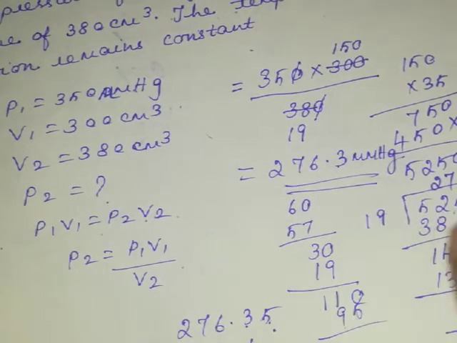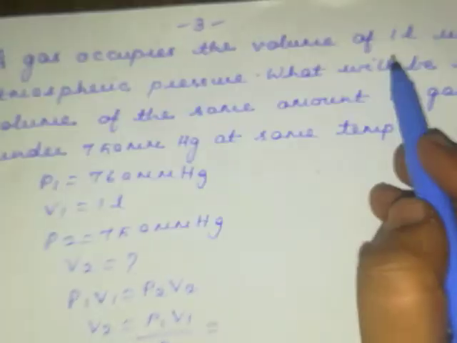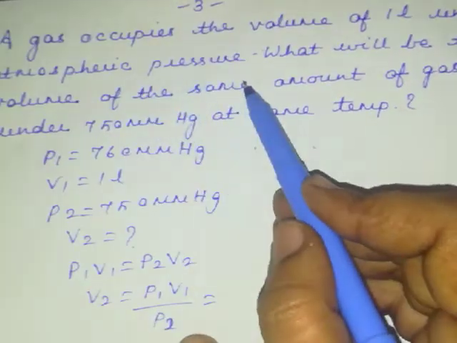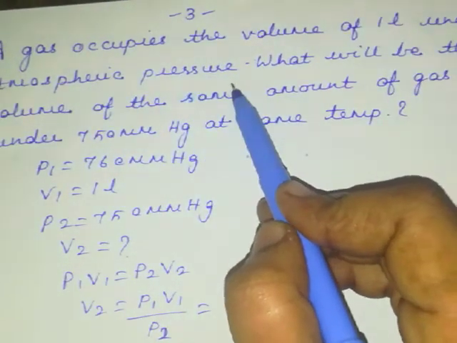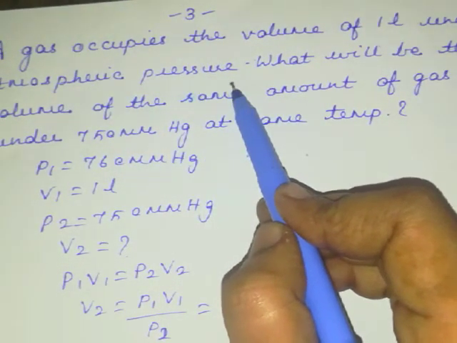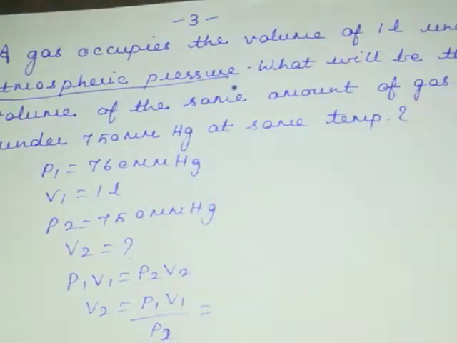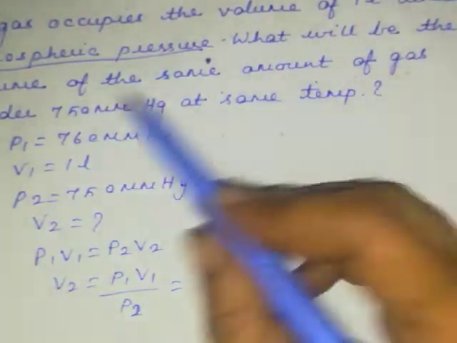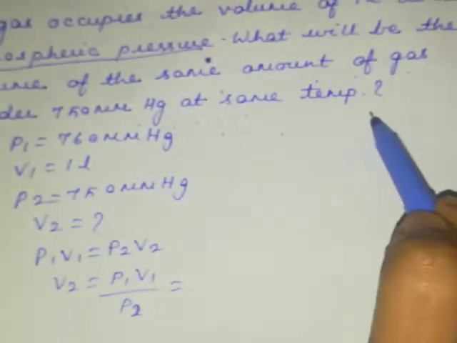Now let's see about three more examples. Say for example, a gas occupies the volume of 1 liter under atmospheric pressure. When you take this atmospheric pressure term there, you should be very careful here, because I'll tell you later what will be the volume of the same amount of gas under 750 mm mercury at same temperature.